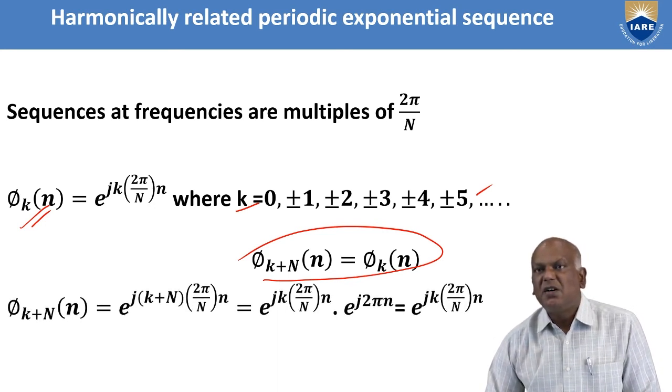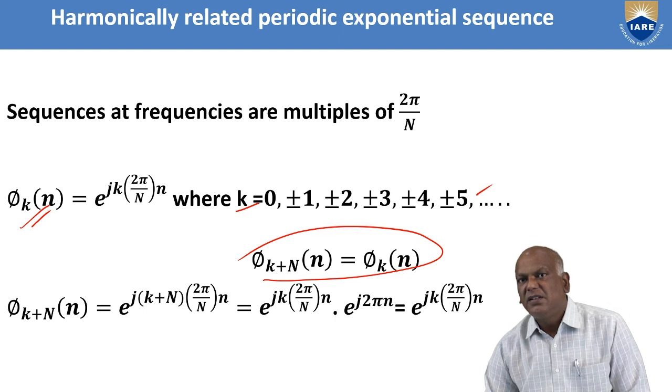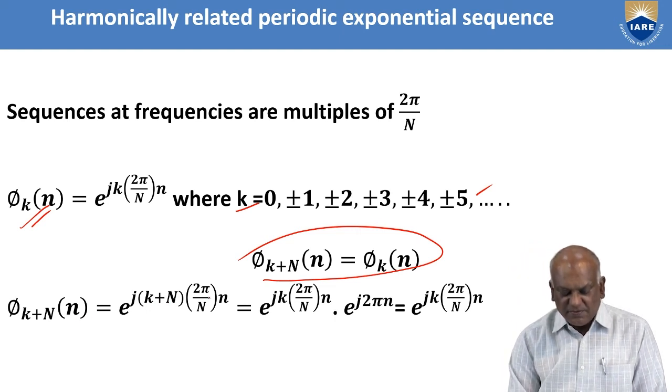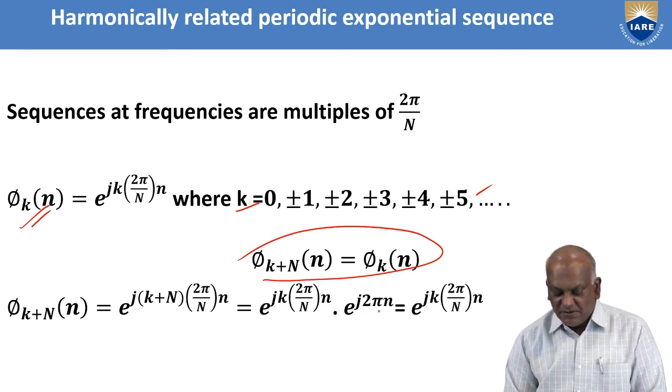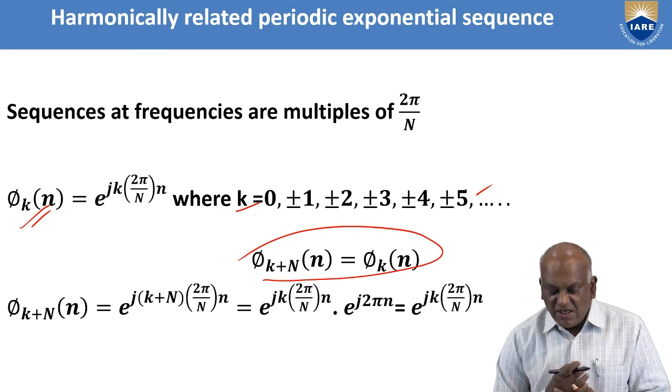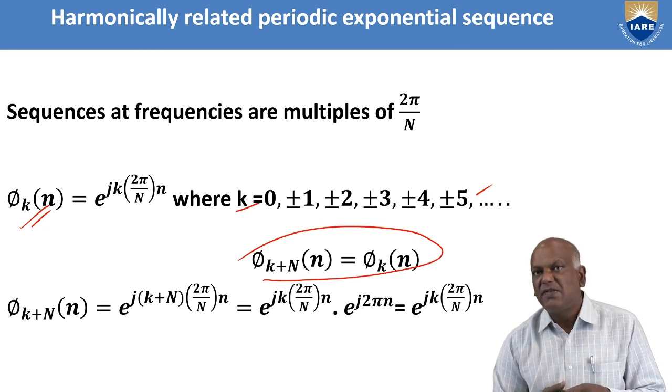This is a harmonically related sequence. Phi k of n plus N is e power j k plus N 2 pi by N into n, and this k indicates harmonically related frequencies.